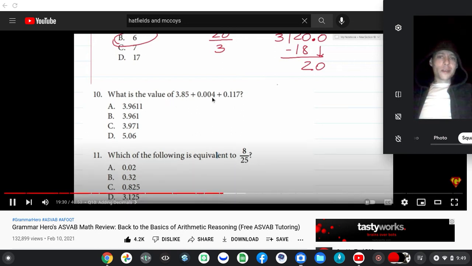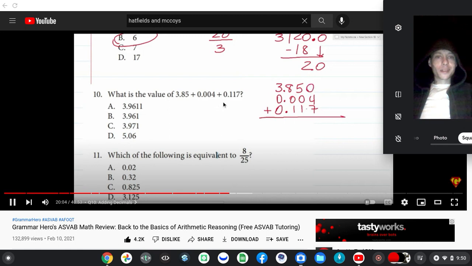All right, so you just line them up. I'm gonna line these numbers up such that the decimal places are in line. So this would be 1, 2. And then finally I have 0.117. In case you haven't done simple arithmetic in a long time, you might be saying to yourself, well, what do I do about this blank space here? Well, whenever you have a blank space, just throw in a 0.